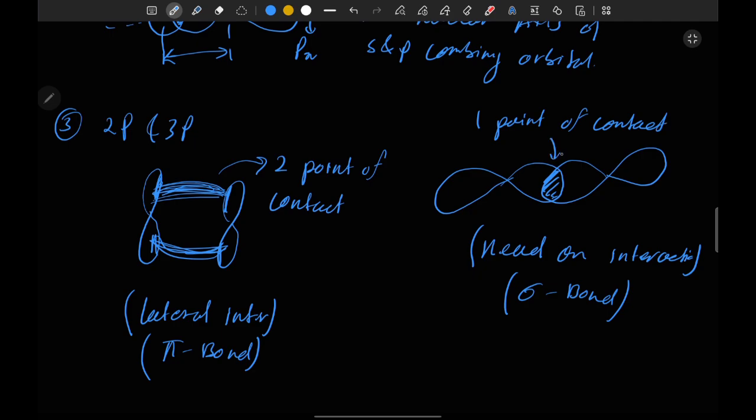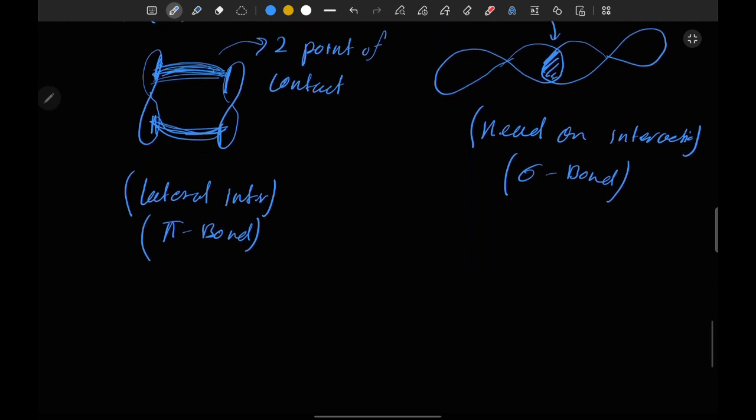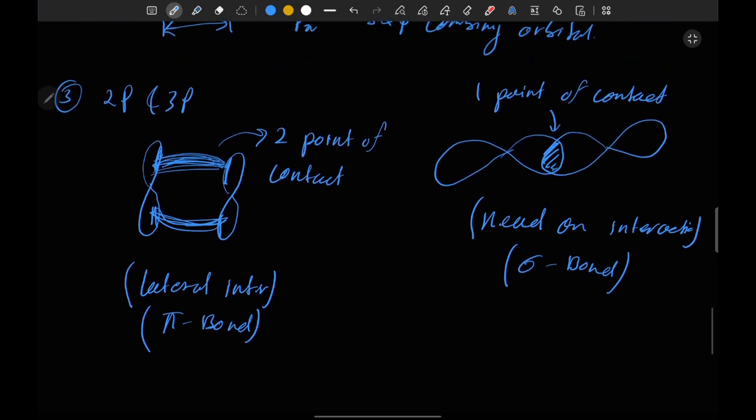Okay, and because here we have only one point of contact, these orbitals are free to rotate. Like this orbital can rotate, and this orbital can rotate, maybe in the same direction or in the opposite direction, but they will still be in the bonded phase. They are free to rotate.